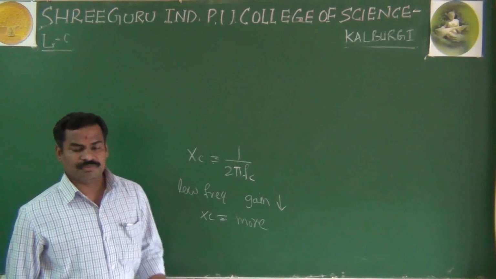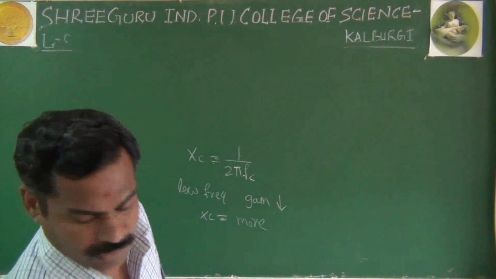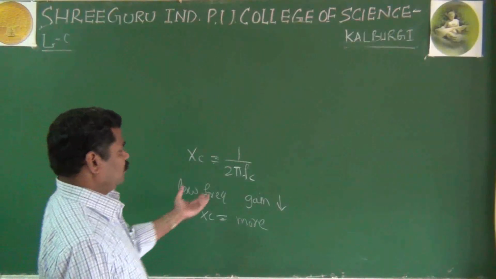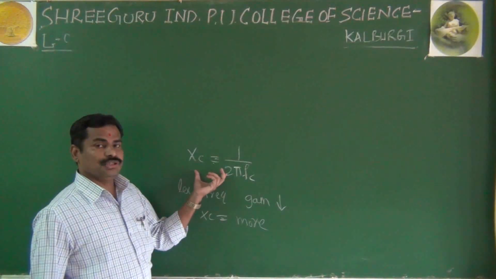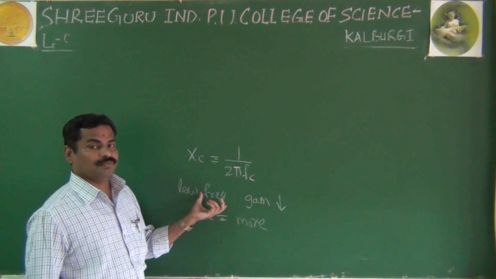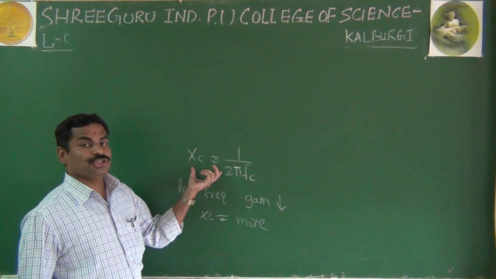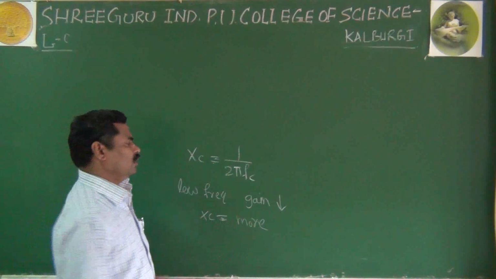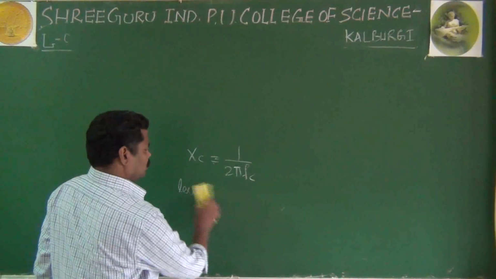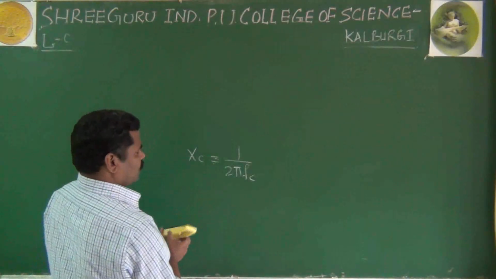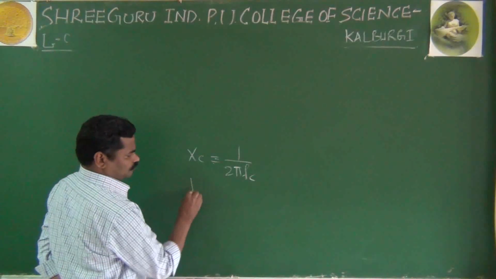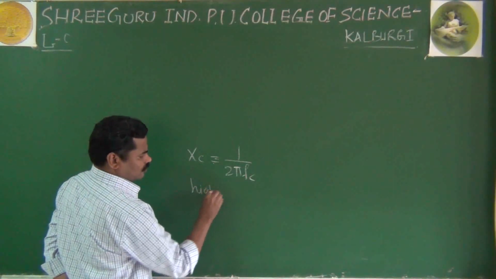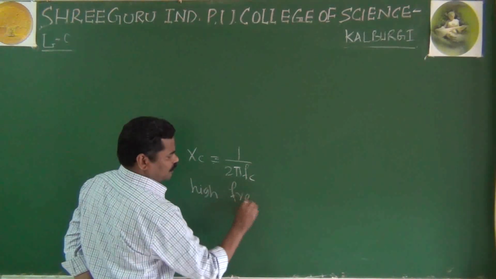Also, for low frequency your capacitor acts as an open circuit, and that is why the gain reduces. In the same way, what happens for high frequency?